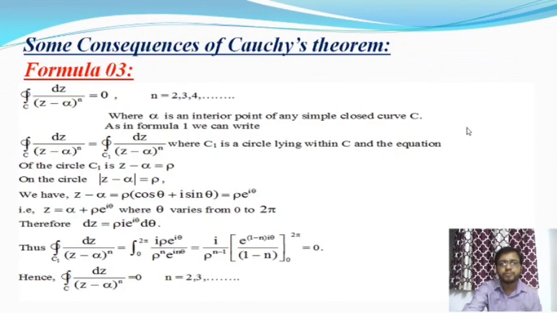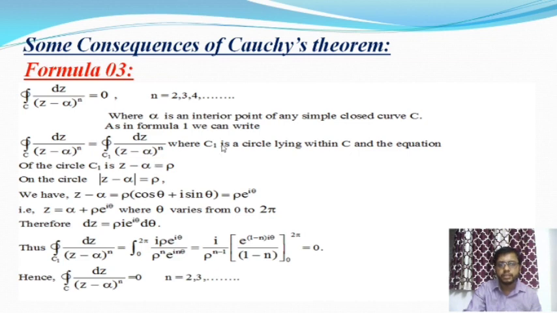So here C1 is the circle lying within C, and the equation of the circle C1 is, say, modulus of z minus alpha is equal to rho. This is the equation of a circle, where rho is the radius and alpha is the center of the circle.